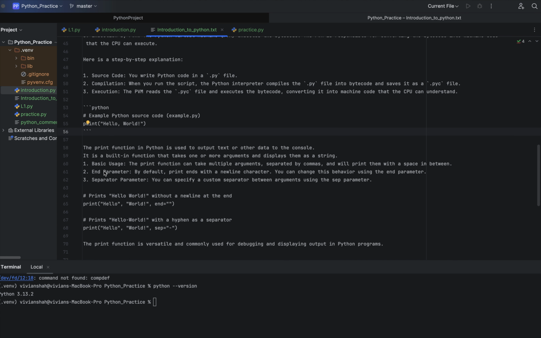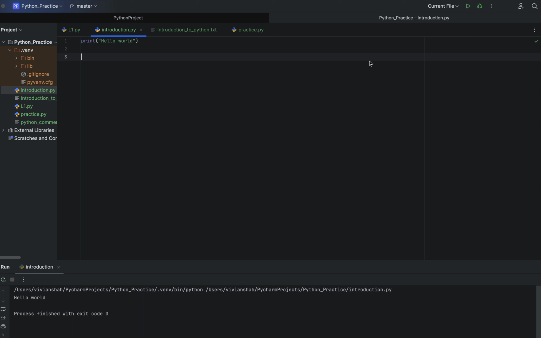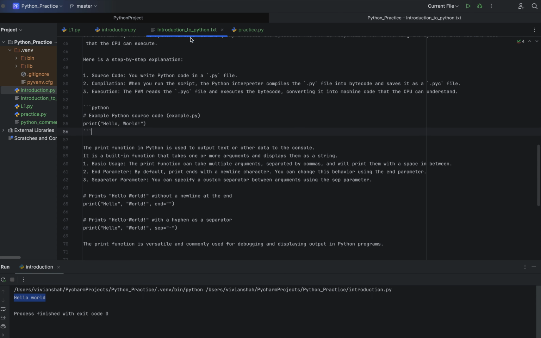The print function in Python is used to output text or other data to the console. Whatever you pass to it, the print function will display. Let me run this file. You can see whatever you have passed to the print function on the console. That is the point written here.